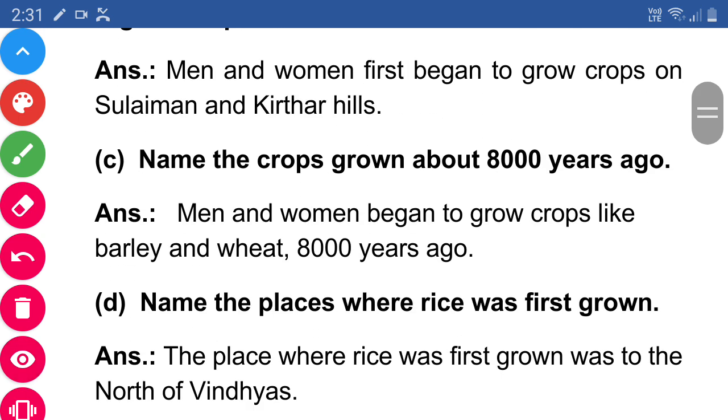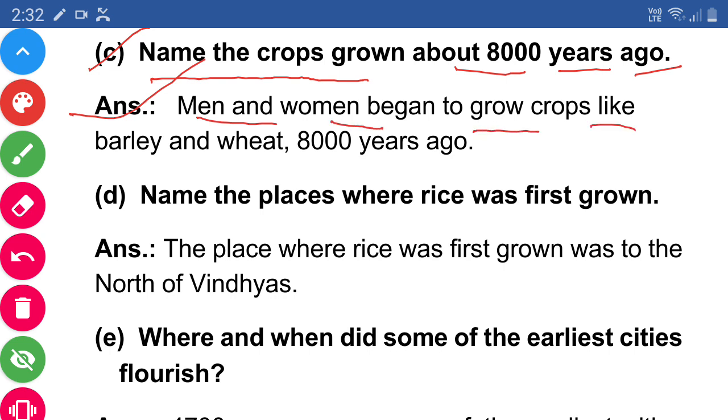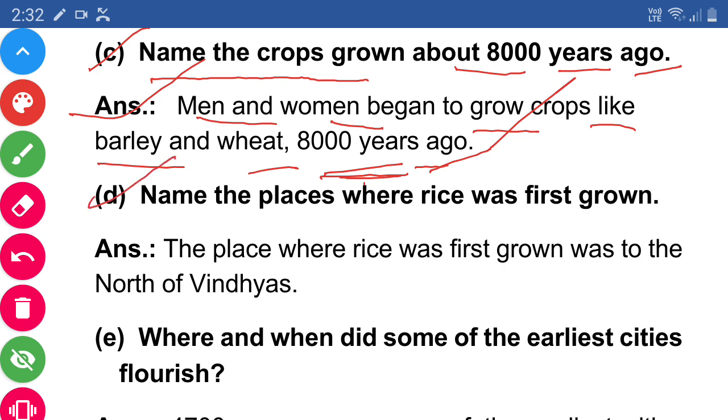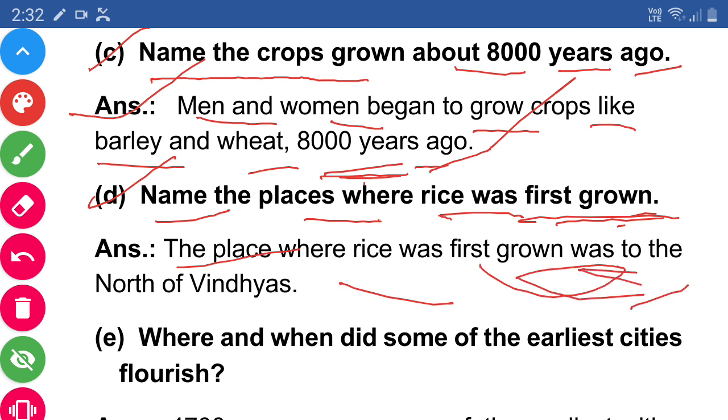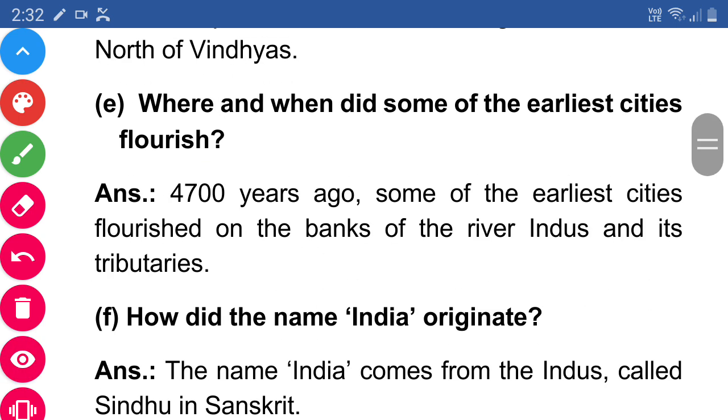Next. C. Name the crops grown about 8,000 years ago. Answer: men and women began to grow crops like barley and wheat 8,000 years ago. Next. D. Name the places where rice was first grown. Answer. The place where rice was first grown was to the north of Vindhyas.